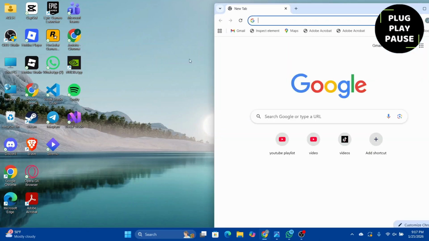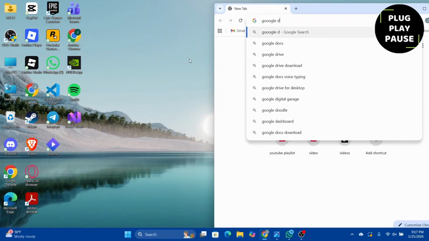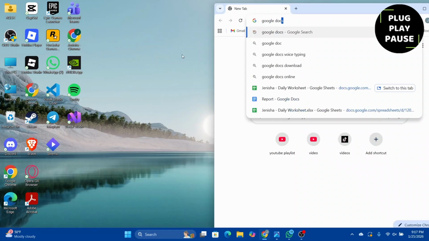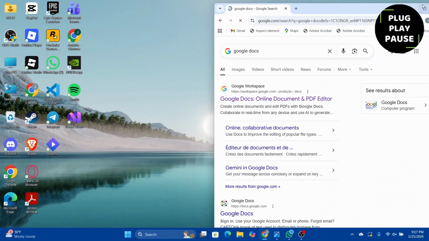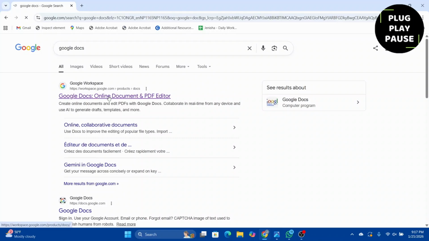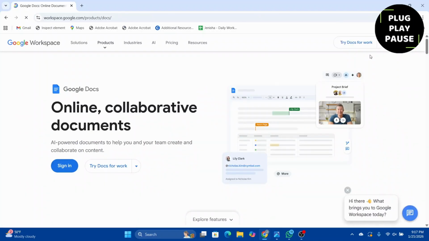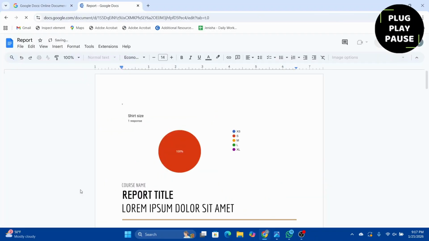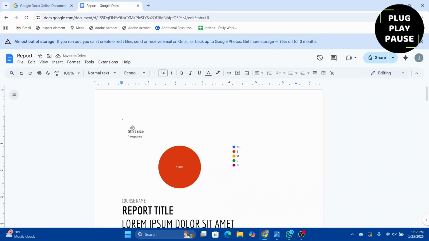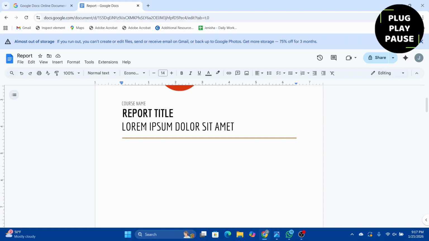Let's head over to a browser and type in Google Doc. Hit enter and you will find Google Docs online workspace. You can head over there and open it up, and sign in if you're not signed in as well. After that, make sure that your document is ready and finalized, that you would like to download as a PDF.